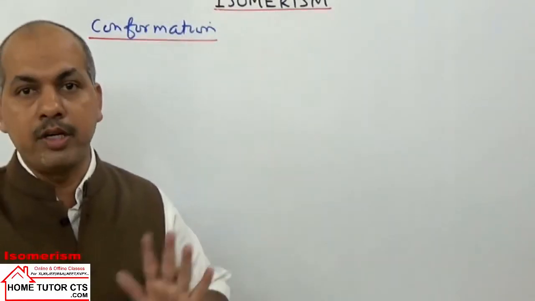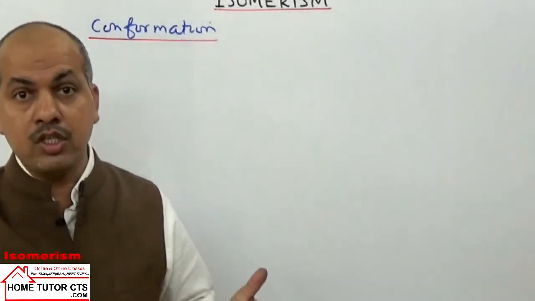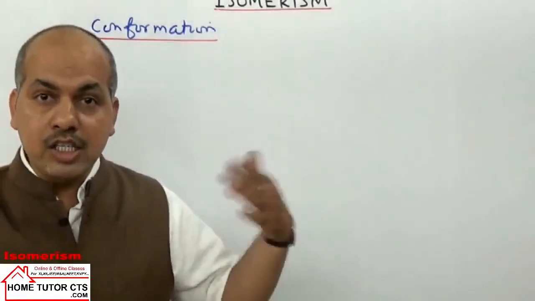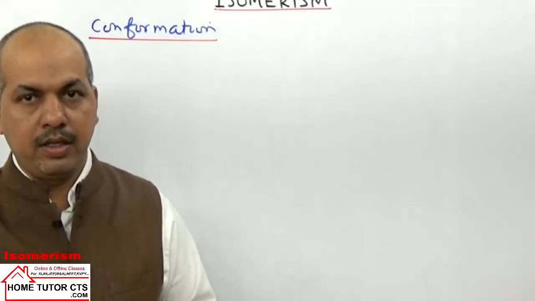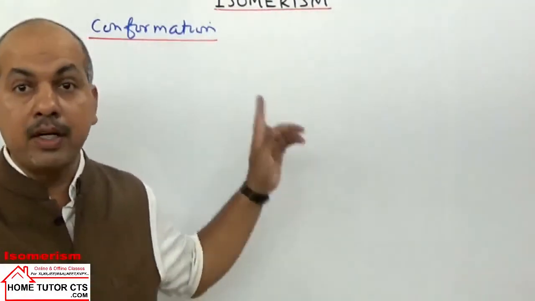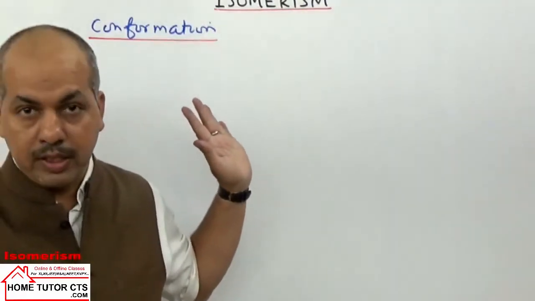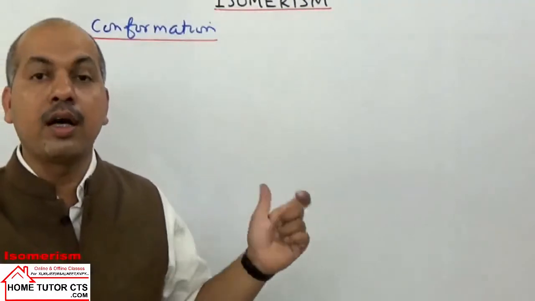That is called conformation. One is configuration. In configuration isomers, to change one to second structure, bond breaking is compulsory. And you can isolate the configuration isomers but not conformational isomers. We don't call them conformational isomers, but we call them conformers.